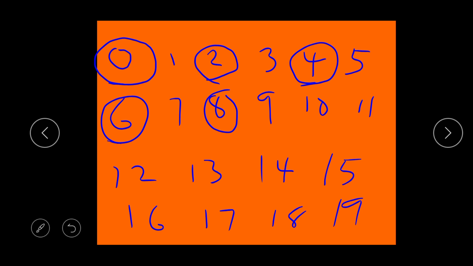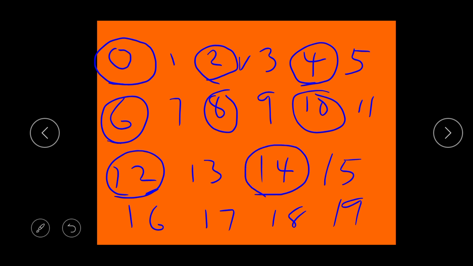Then you move to the next one, 10. Why is 10 an even number? Because it ends with 0, and 0 is an even number. Are you going to circle 11? No, because 11 ends with 1, and 1 is not an even number. So you move to 12 because 12 ends with 2, and 2 is an even number. So you circle 12. Now, are you going to circle 13? No, because 13 ends with 3, and 3 is not an even number. So you skip 13 and move to number 14.